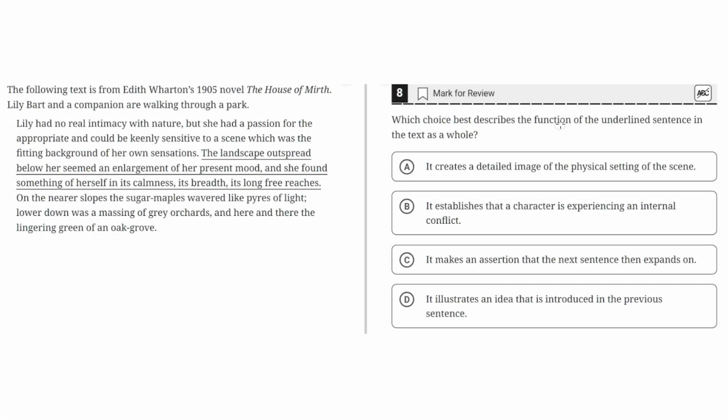Which choice best describes the function of the underlined sentence in the text as a whole? The following text is from Edith Wharton's 1905 novel, The House of Mirth. Lily, Bart, and a companion are walking through a park.